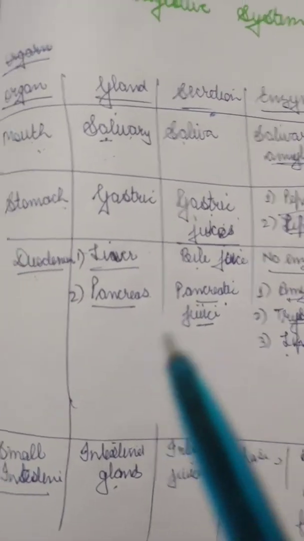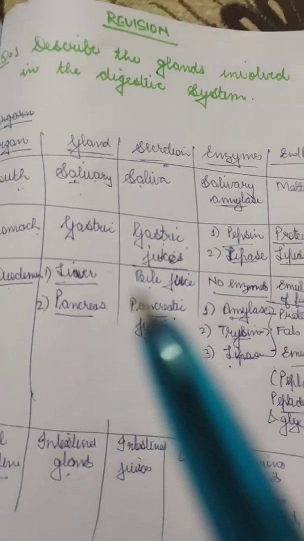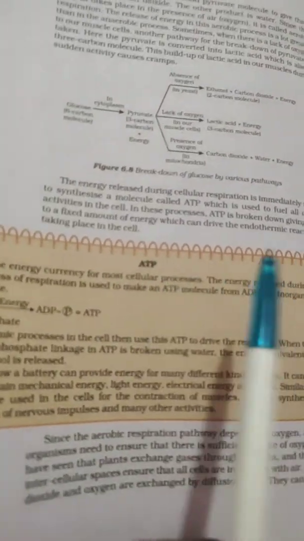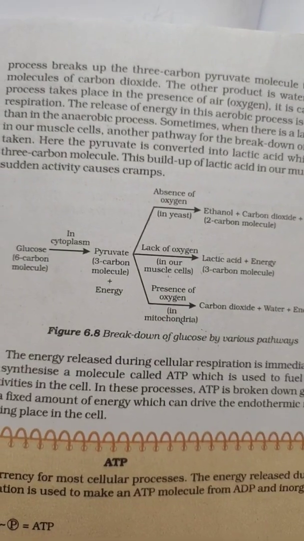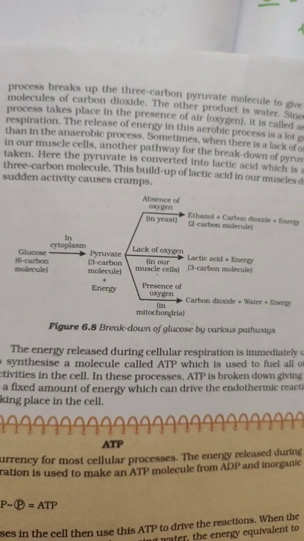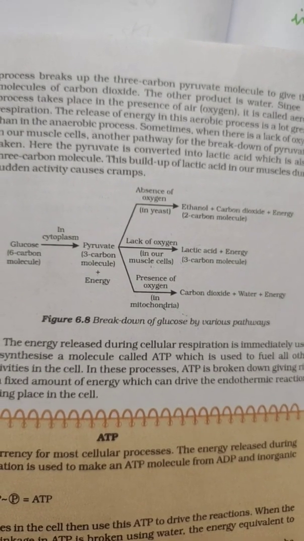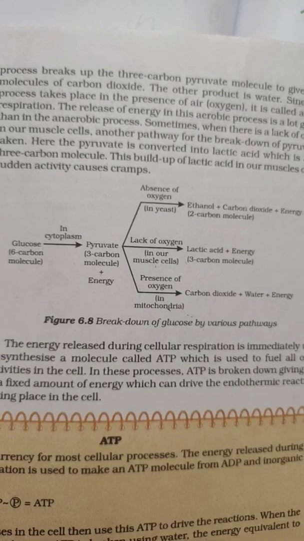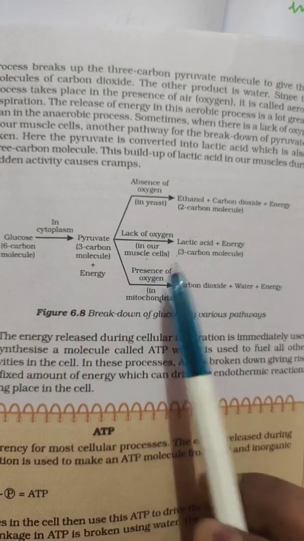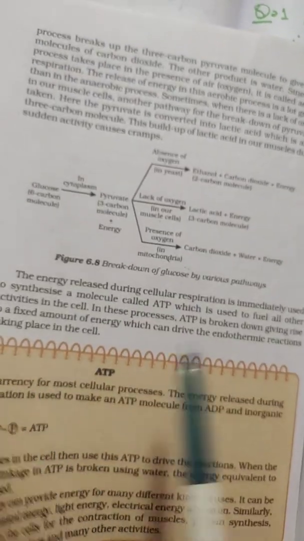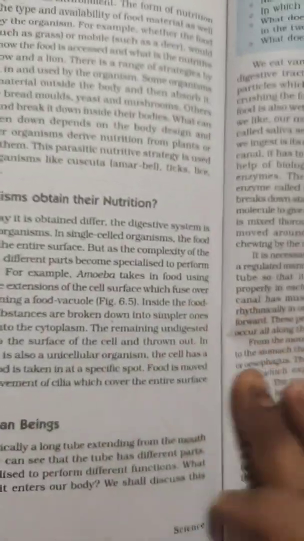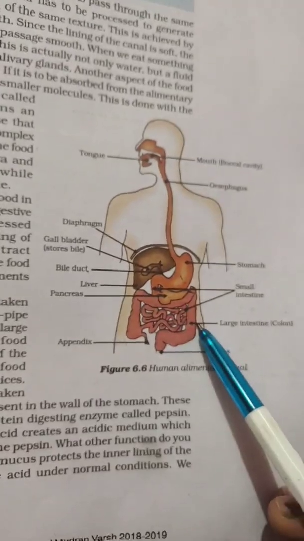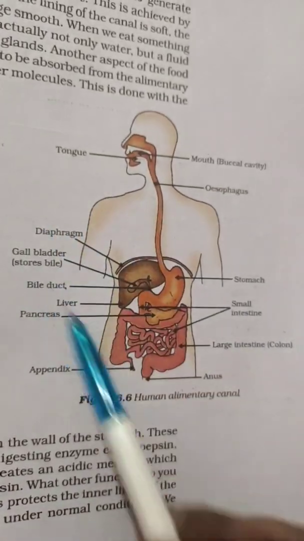And along with that, the diagram of the heart is very important. We have done this already. This is also important in your NCERT book: what happens when there is a breakdown of glucose, how does the glucose break down. You have to learn this. You can also check the lecture video which I have made. And again, this is also a very important diagram. You have to practice all with all the labelings.